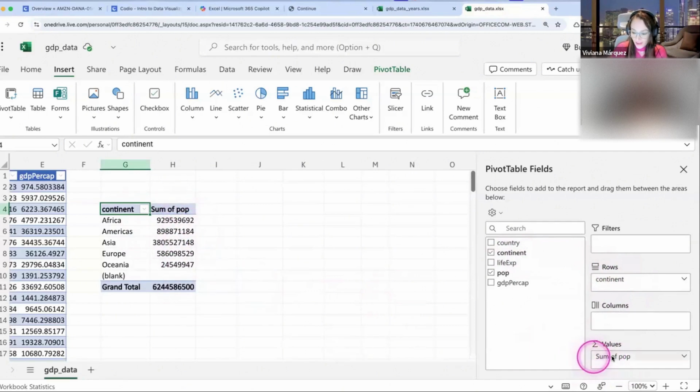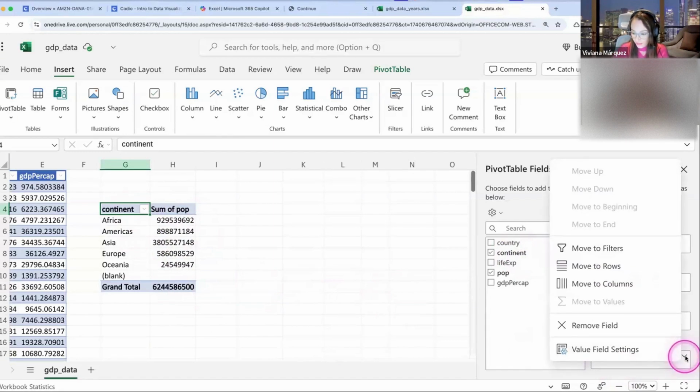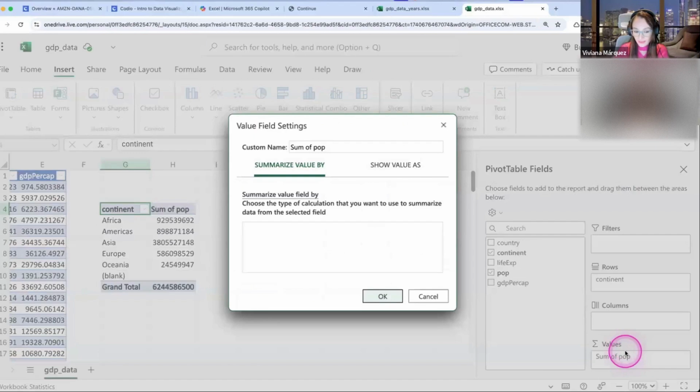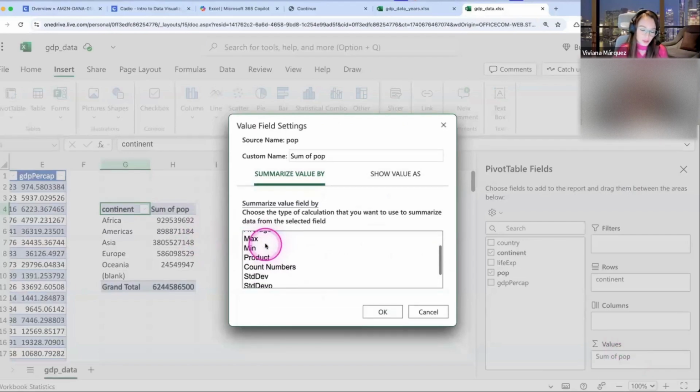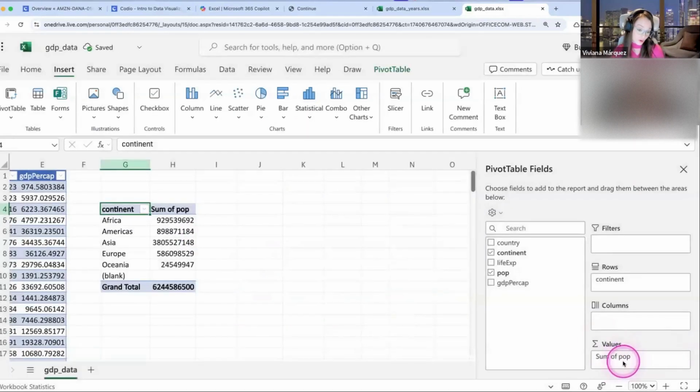And now that I have these values, Excel automatically adds them. So it says sum of population, which is what we wanted. But let's say instead of that, we wanted like the average of people per country per continent. So you would click on this here and then value field settings, and it shows you all the different options. So you could count how many countries are there on a given continent. You can do the average, the max, the mean, and all these different things. So we actually wanted the sum, which is the default one. So you don't need to do this, but just so you know in the future.